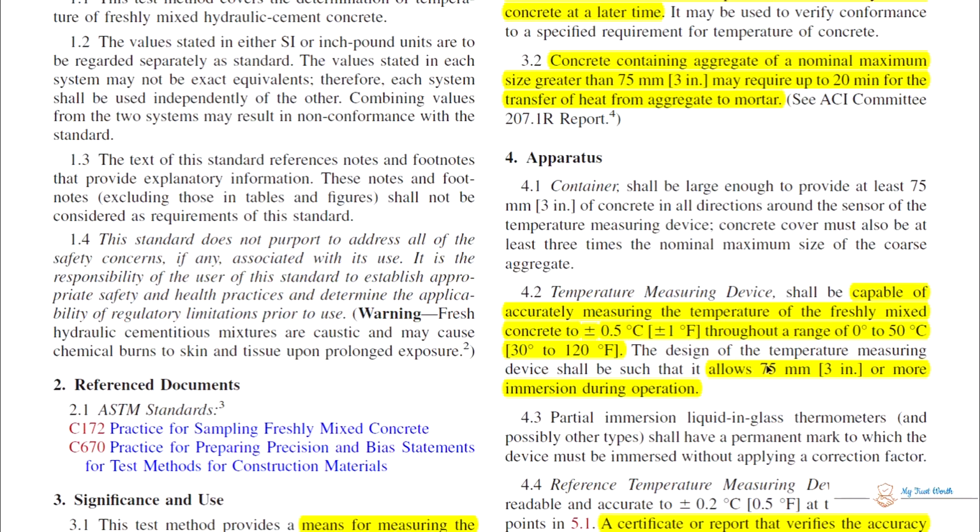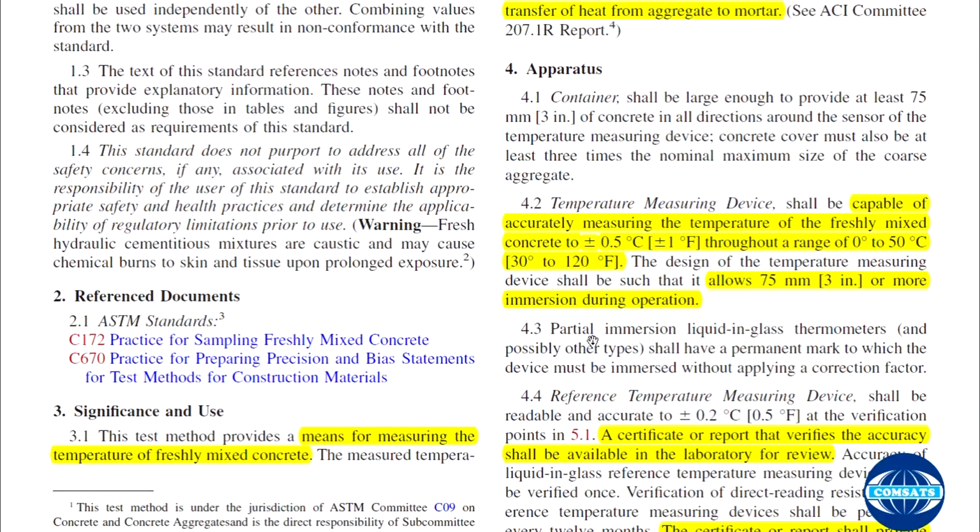Least count. The dimension of the temperature measuring device shall be such that it allows 75 millimeter or more immersion during operation. So your thermometer or temperature measuring device should allow 75 millimeter immersion in the concrete. Partial immersion liquid in glass thermometers shall have a permanent mark to which the device must be immersed without applying a correction factor. So there should be proper marking that this much depth should be immersed within the concrete.